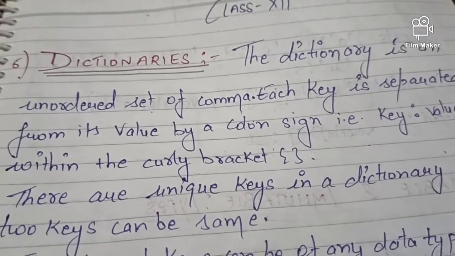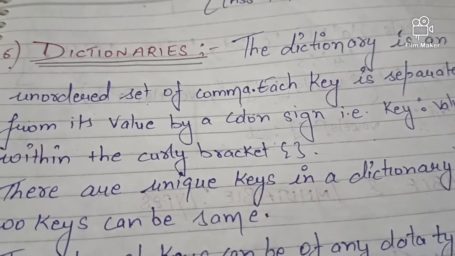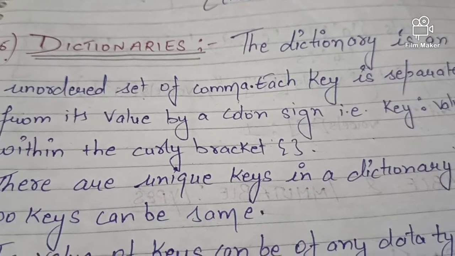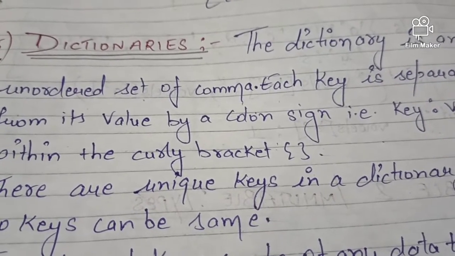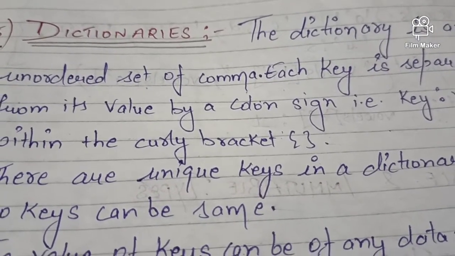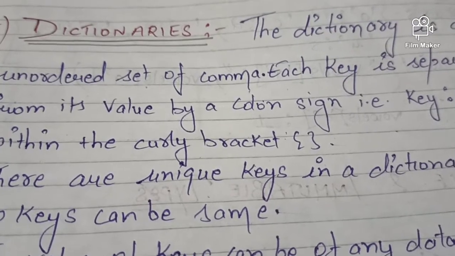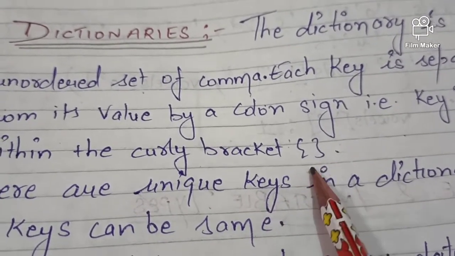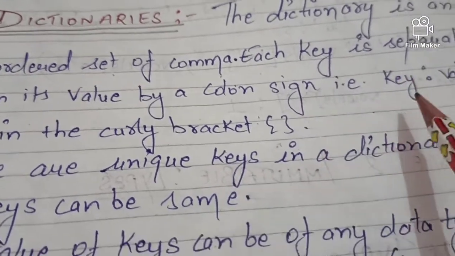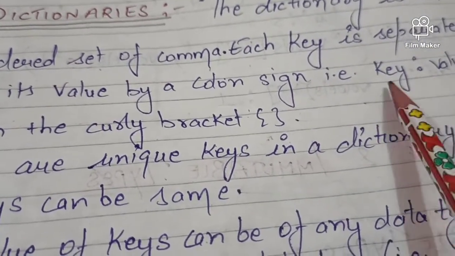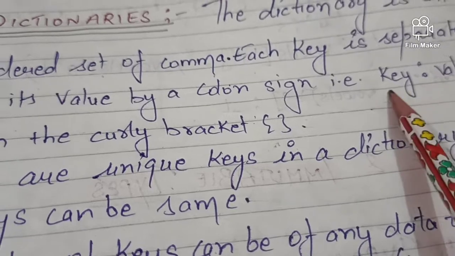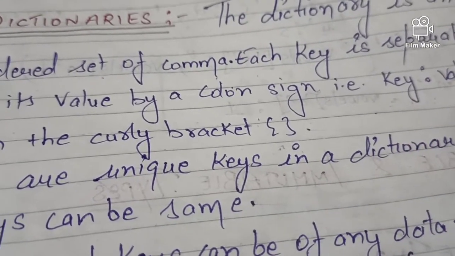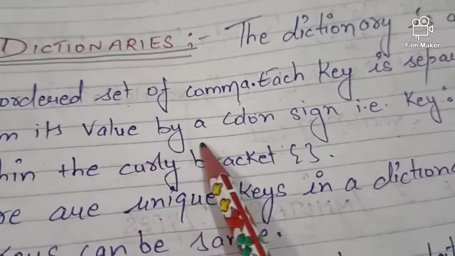Dictionary, as I told you, is a data type in Python. The 4 data types we have already discussed, and this is the 5th data type that we're going to talk about. What is the meaning of dictionary? A dictionary is basically represented in curly brackets, and in a dictionary we are representing the keys along with their values. This is the syntax for defining the key with its value, that is key colon value, and there should be a comma between each pair. So this is basically the dictionary.